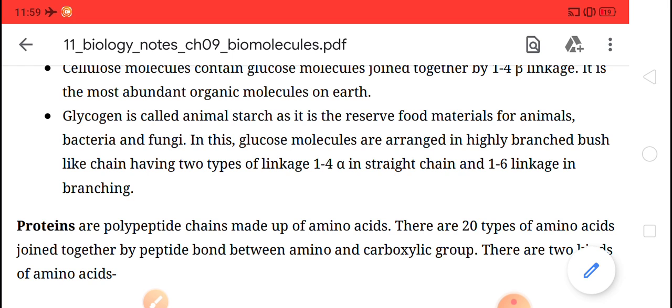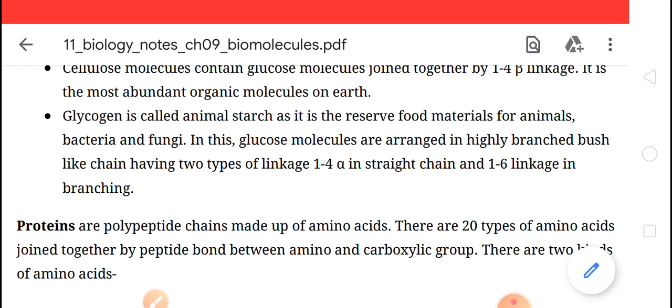Proteins also play an important role in the repair of damaged tissues, which is also important for our body. Chemically, proteins are polymers of amino acids which are joined by peptide bonds.